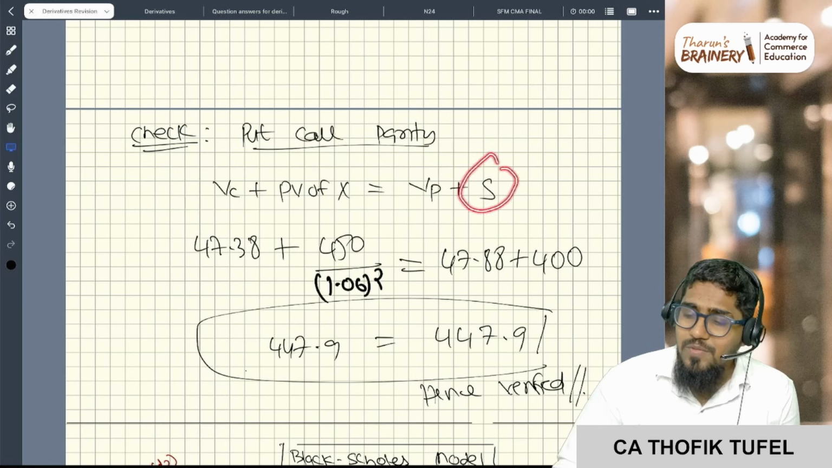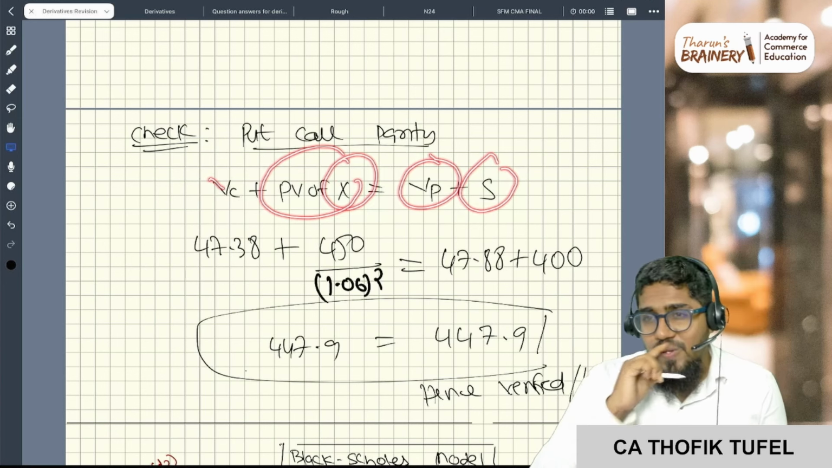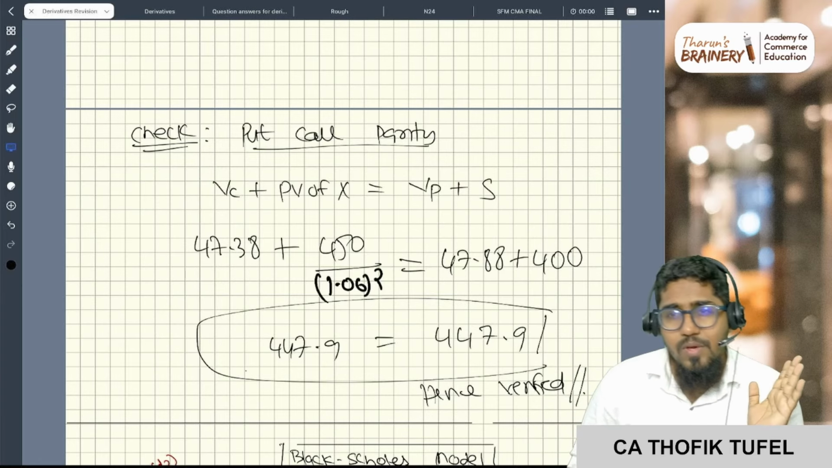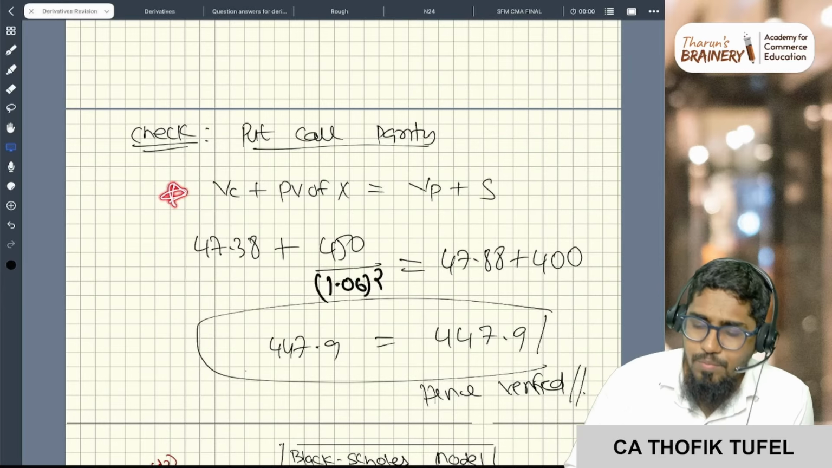Spot price is this, value of the put is this, and strike price is this. What is the value of the call? For the strike price, you take the present value and then calculate the value of the call. So like that you can do it. Okay, super understanding this, right? So this is also a very important part.